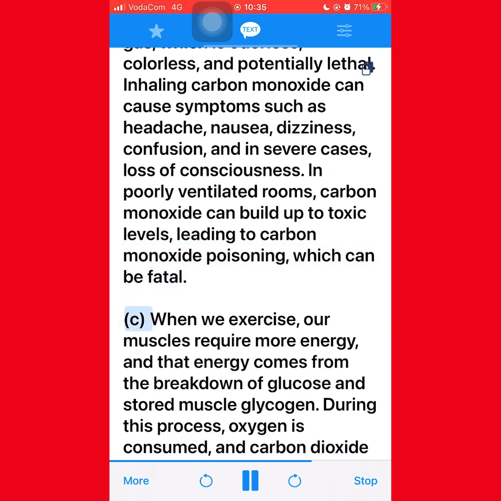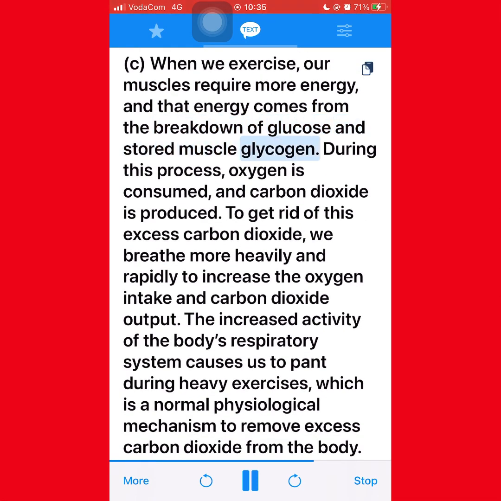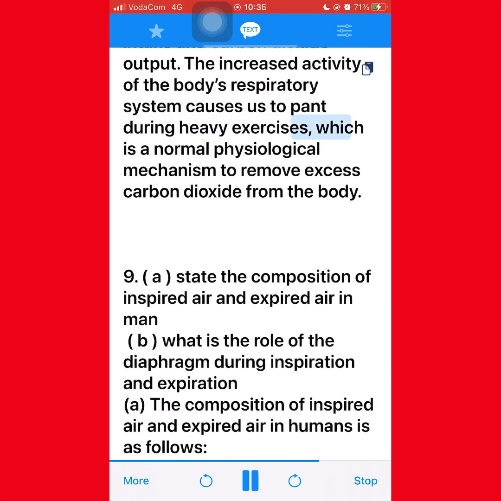C. When we exercise, our muscles require more energy, and that energy comes from the breakdown of glucose and stored muscle glycogen. During this process, oxygen is consumed, and carbon dioxide is produced. To get rid of this excess carbon dioxide, we breathe more heavily and rapidly to increase the oxygen intake and carbon dioxide output. The increased activity of the body's respiratory system causes us to pant during heavy exercise, which is a normal physiological mechanism to remove excess carbon dioxide from the body.